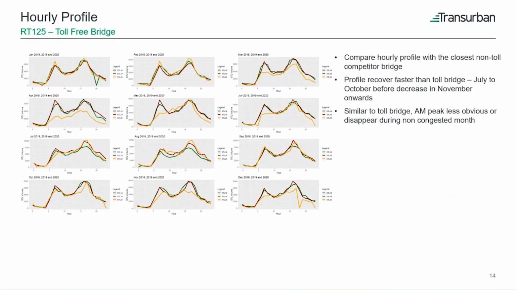Similarly, for the 125 bridge, we see the StreetLight volume drop in April 2020, but the profile recovers 1 to 2 months faster than the A25 toll bridge. As you can see here, the hourly profile for this toll-free bridge almost returned to normal in July and fully returned to normal shape by August 2020.